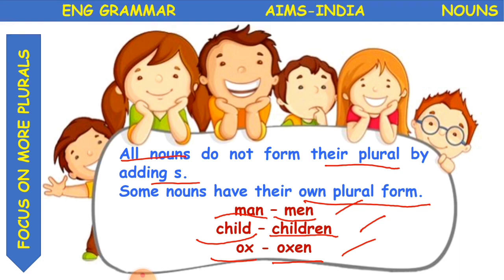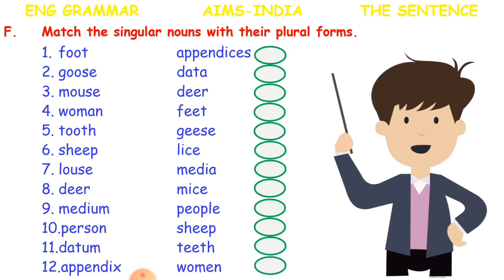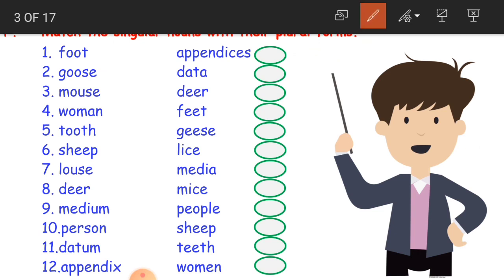So like this, we have to identify the singular form of a particular noun and then write the plural of it. Clear children? Now see here, we have some singular nouns and we have to match them with the plural form. All these on this side are singular forms. We have to make them plural, matching with the plural. As we said, not every plural ends with s. So these are some different types of nouns which have their own plural forms.